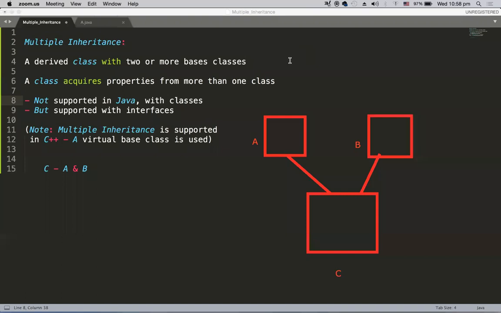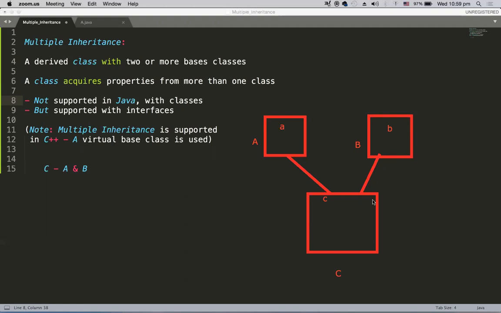For that, let us assume I have some members in class A, data members, method members, etc., all of which I represent as A. Class B contains some data members and method members, all represented as B. Assume they are all non-private, because through inheritance only non-private members are inherited.